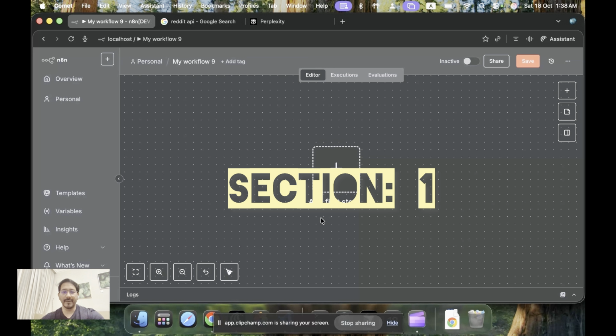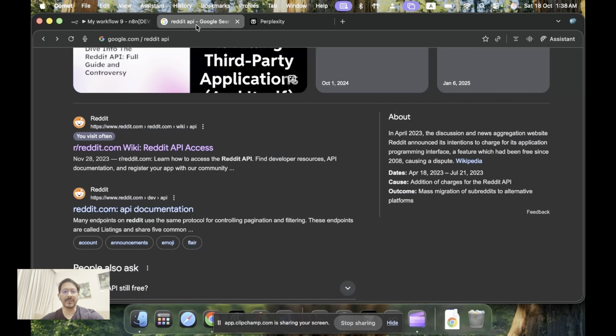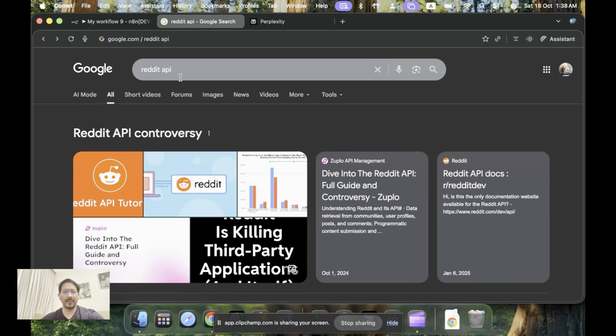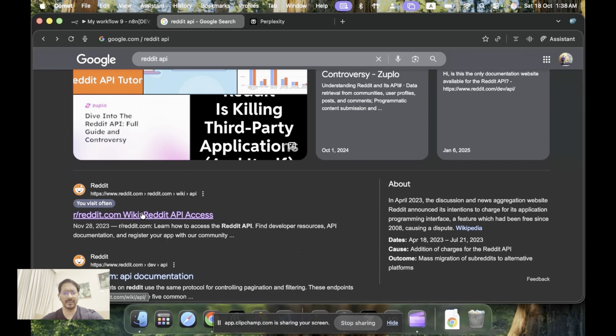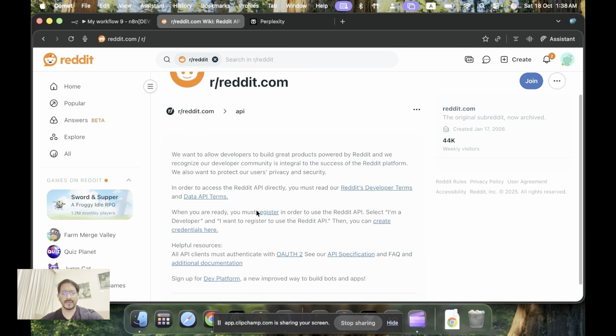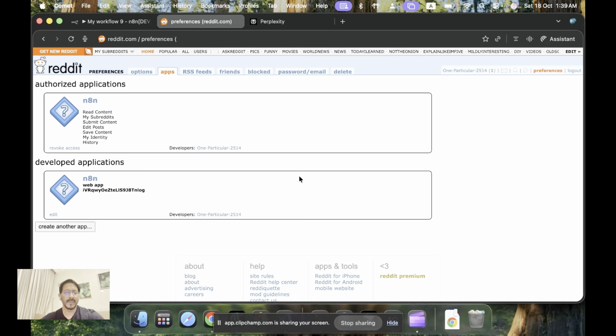We'll start with part one, which is the data extraction, and we'll go to Reddit. Reddit is where we will extract all this information. The first thing you have to do is search for Reddit API. We are not going directly with Reddit, because if you click on Reddit API, it is much easier to figure out the API. The first thing you have to do is register to get your login. Since I am already logged in, you can see. Once you are logged in, you come here and create credentials. And once you click here, I'll show you how to extract your API key.